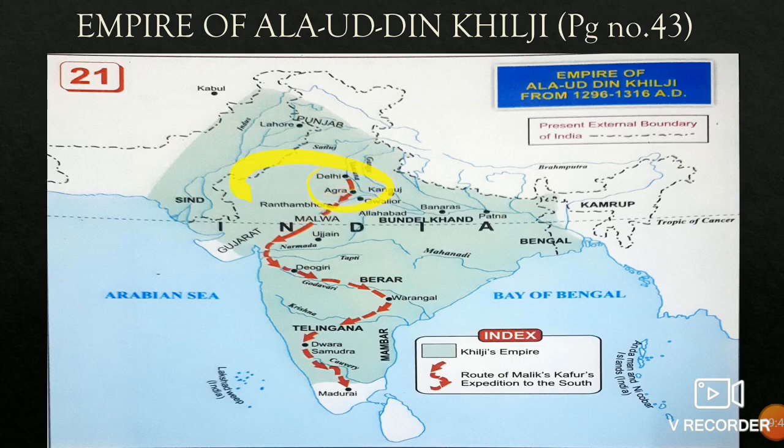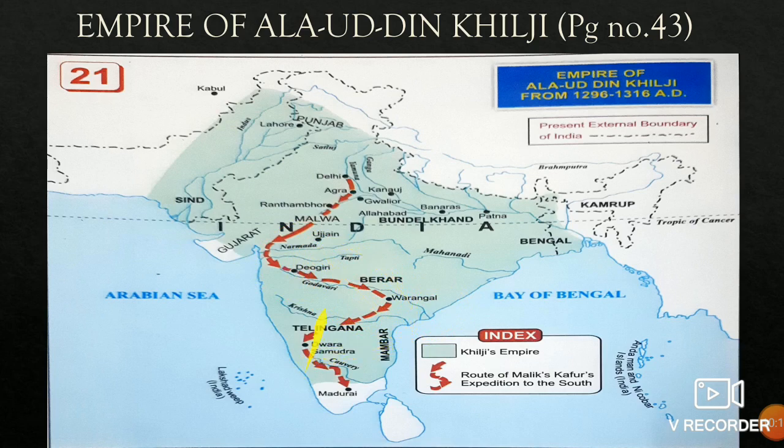First, Delhi, Agra, Ranthambore. Mark these three places. Then above your Tropic of Cancer, Malwa is there. Then take a U-turn from the Narmada River. Deogiri, Berar, Varangal.